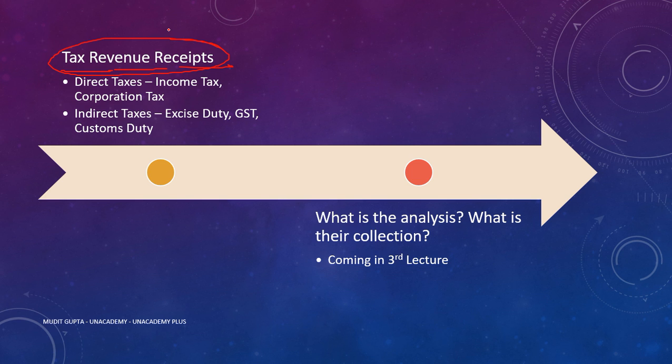Let us say some of your relative is having a company, and in their company they are paying some tax on their income, that is corporation tax, corporate tax जो होता है. Or you are importing something, so custom duty. So all these finances, all this money that government is gaining by means of taxation के माध्यम से जो भी सरकार पैसा इकट्ठा कर रही है, that is a part of tax revenue receipt.